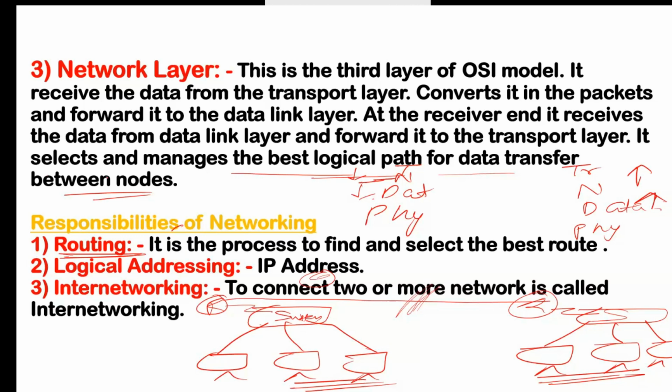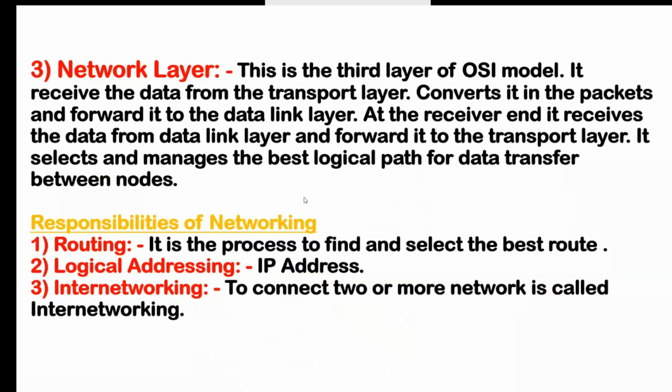Logical address means what? On logical addressing, as we discussed, that is IP address. So via IP address, your data will be transferred from one location to another, or from one device to another device, by this logical address. Internetworking means what? To connect two or more networks. As we discussed, router is used to connect two different networks. So if you have two or more networks, to connect those networks, that is called internet. If you connect two different networks, that is internet. All these responsibilities belong to this network layer.